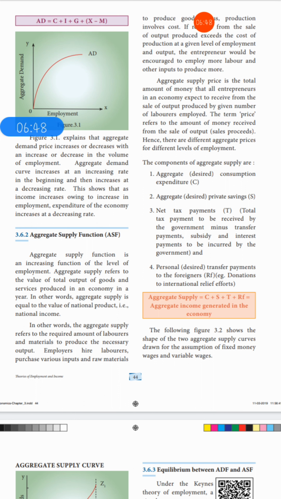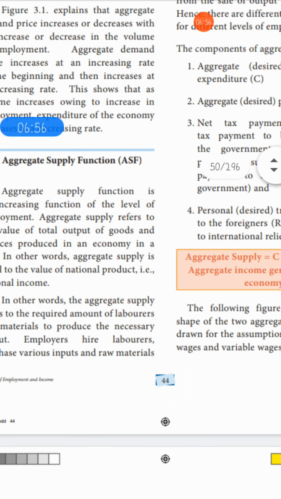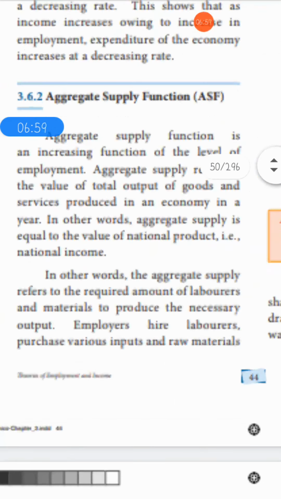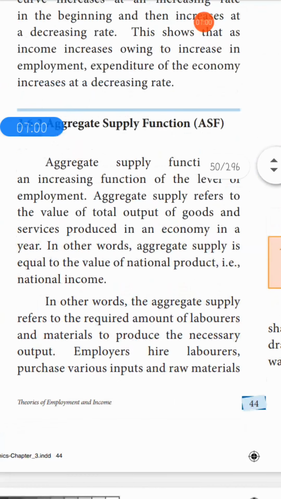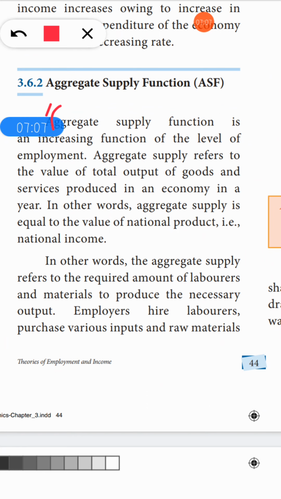So now you can see aggregate supply function from here till employment. Let me zoom for you all. Starting is from aggregate supply function is an increasing function of the level of employment.